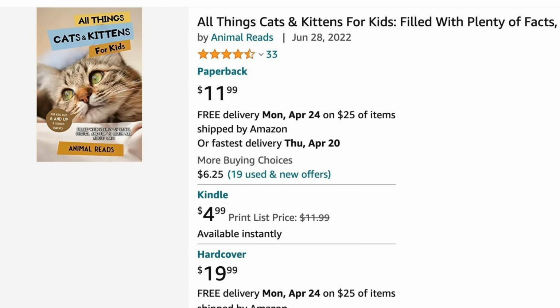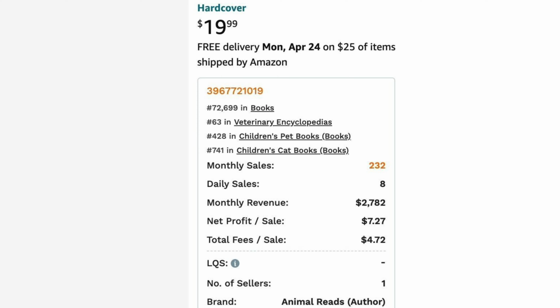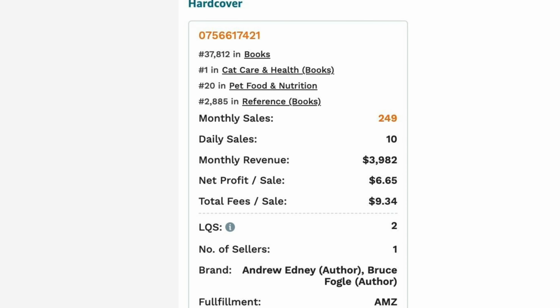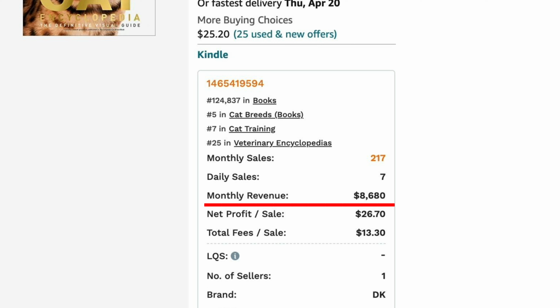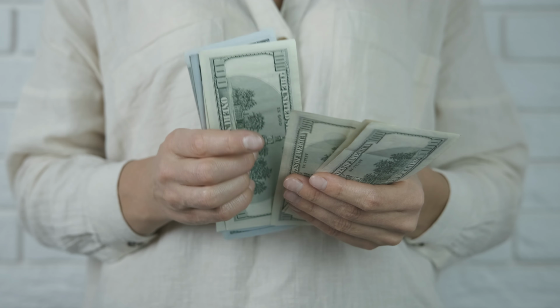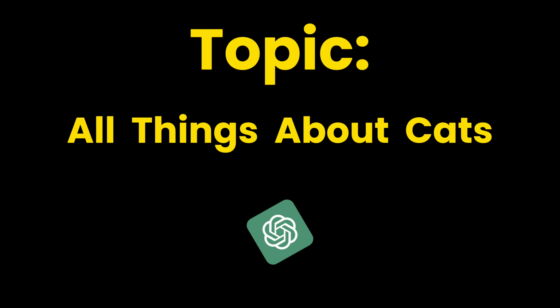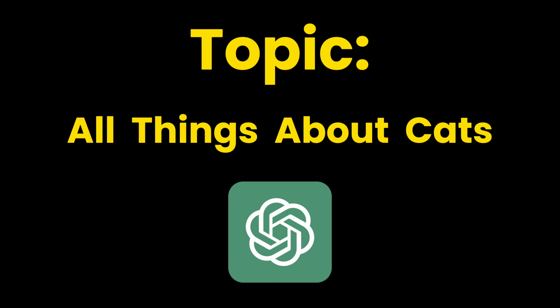Moreover, we observed that a book published just a year ago is already generating a monthly revenue of $2,700. Another example has a monthly revenue of almost $4,000, while a cat encyclopedia book priced at $40 is earning over $8,600 in monthly revenue. These examples are incredibly exciting, and who knows, perhaps you'll be the next one to earn such impressive revenue.